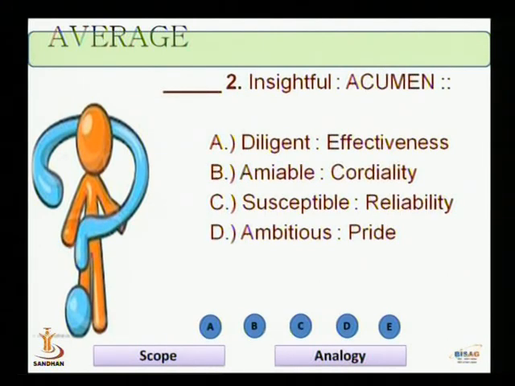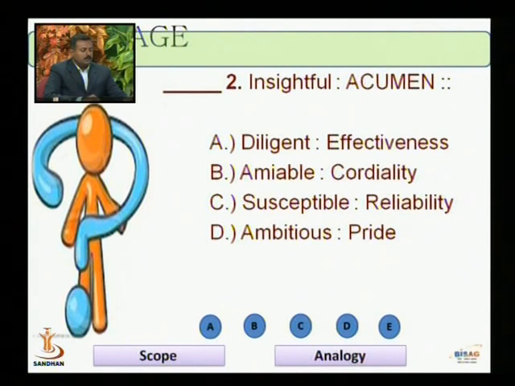Insightful, acumen. The options are diligent, effectiveness, amiable, cordiality, susceptible, reliability, ambitious and pride. મિત્રો, ચારમાંથી કયું ઓપ્શન you feel that it is a correct answer?